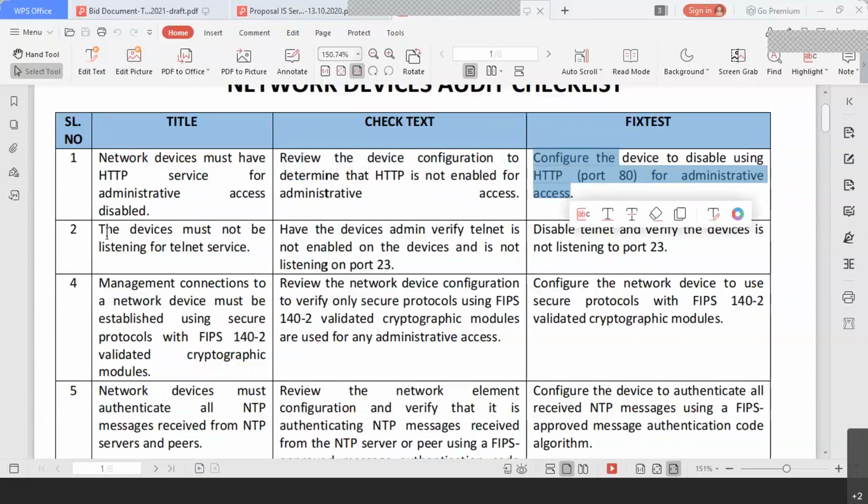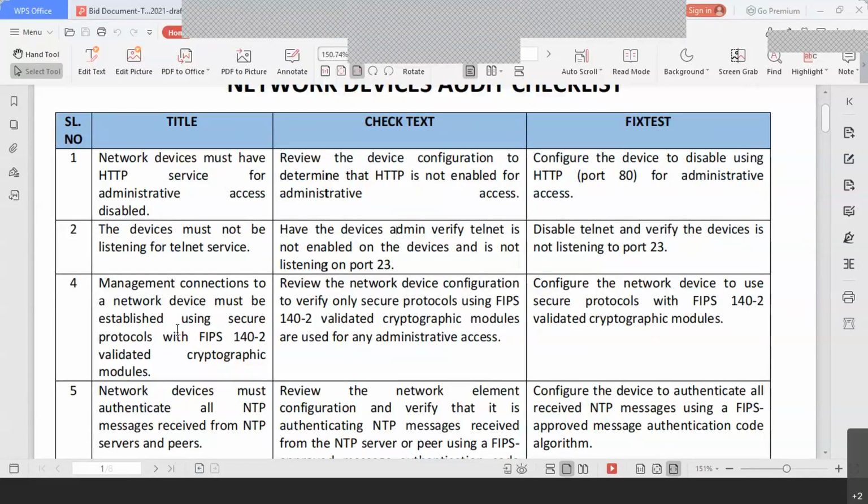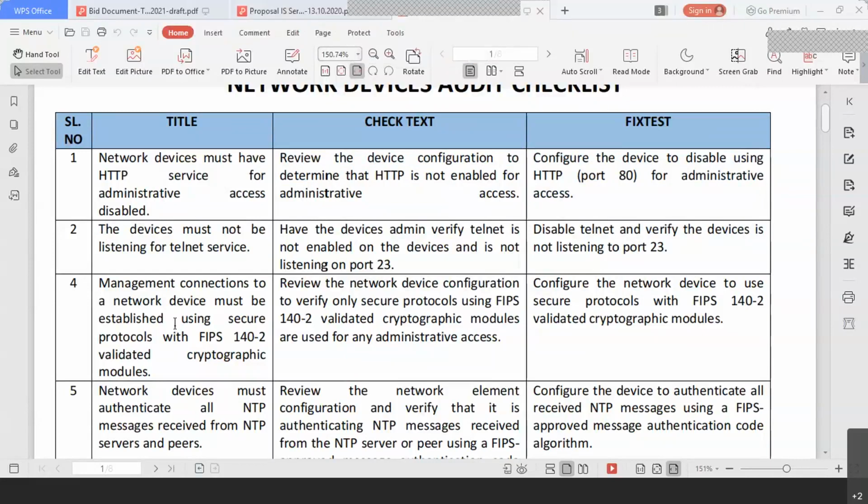Okay. So the second SOP says the device must not be listening for telnet services. That means you have to check for and disable any telnet services. If the telnet service is there, you should disable it. The management connection to a network device must use secure protocols. As I discussed, you should always use some kind of encrypted protocol, like SSH version 2 or HTTPS, where your communication is guaranteed to be transferred in an encrypted manner.